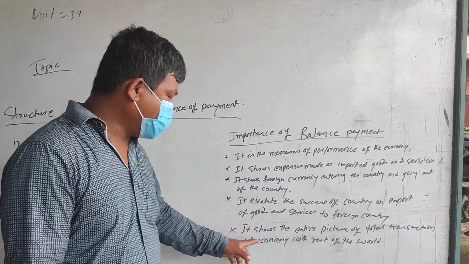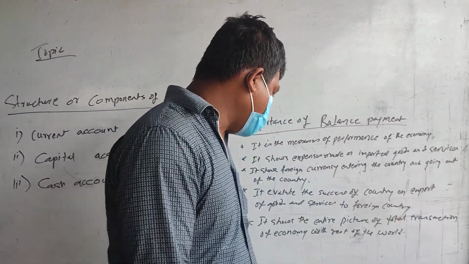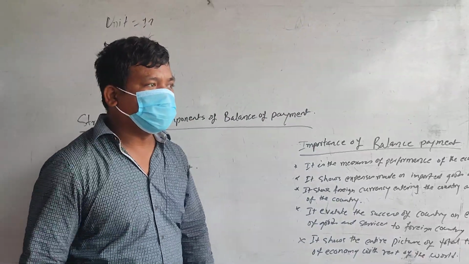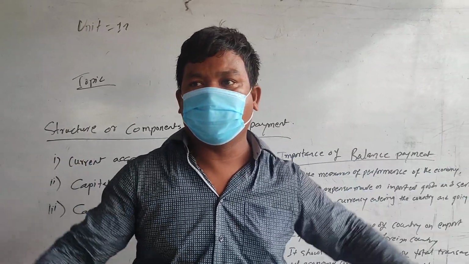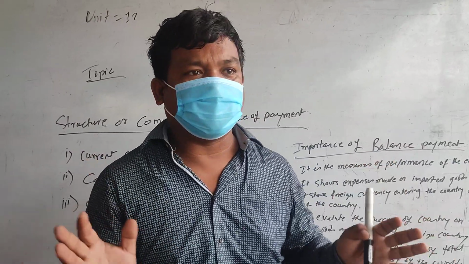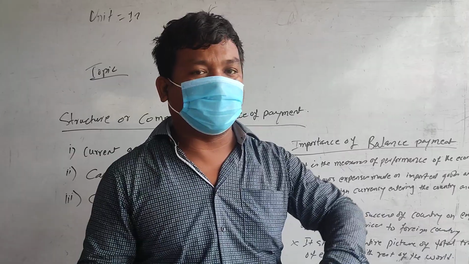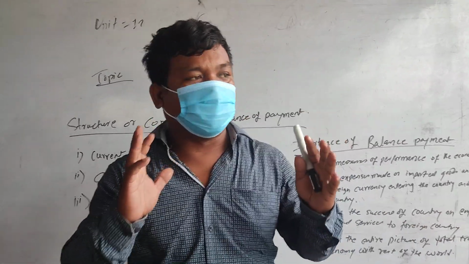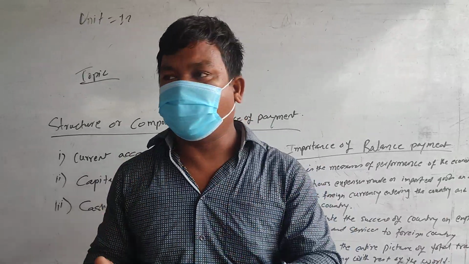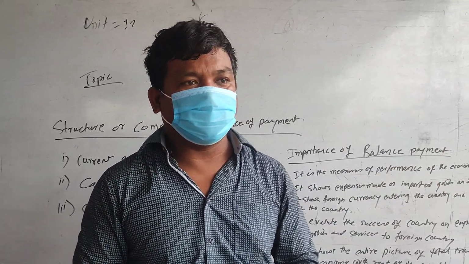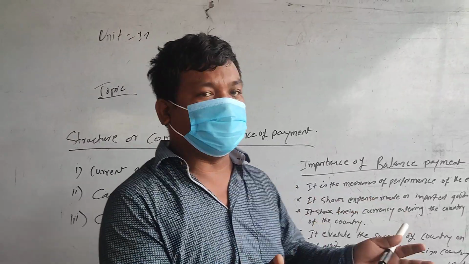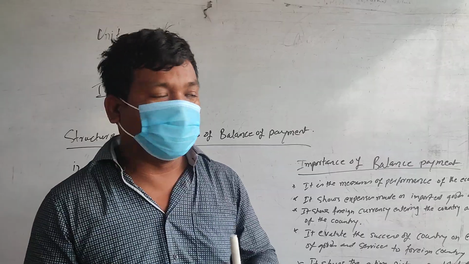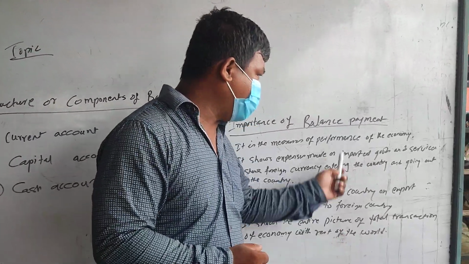And last, it shows the entire picture of the total transactions of the economy with the rest of the world. It shows the entire financial transactions the country has done with the rest of the world. When the country exports and imports, the total money received from other countries and the total money paid to other countries, the total economic volume, can be known with the help of balance of payment.